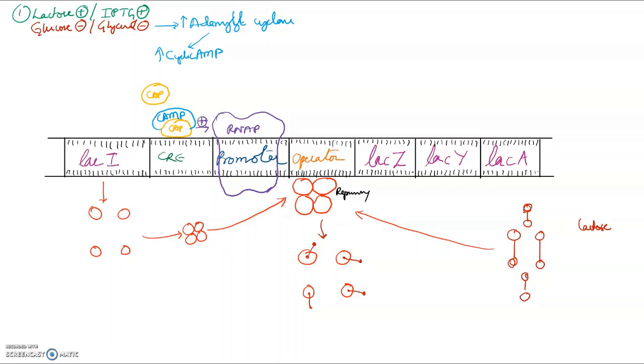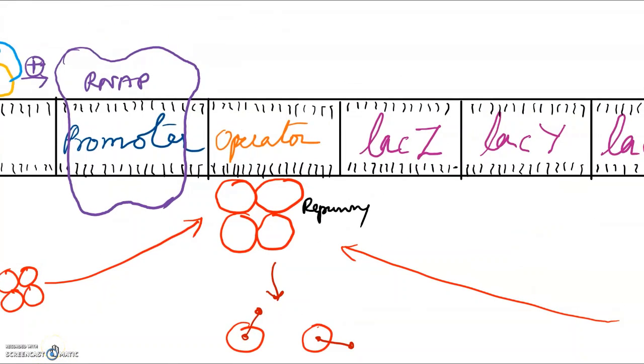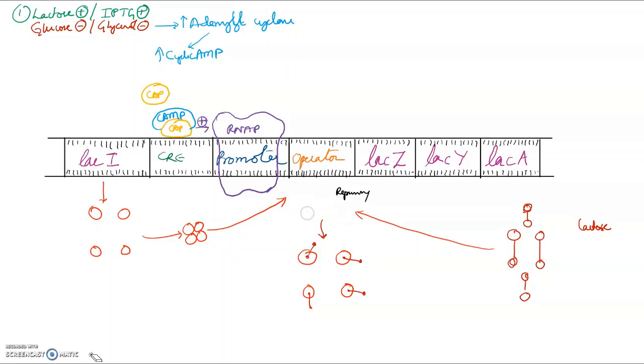This cyclic AMP binds with the catabolite gene activator protein. This CAP complex binds to the cyclic AMP response element, which recruits the RNA polymerase to the promoter. Once it attaches, the repressor is gone, and RNA polymerase will start synthesizing the RNA for LAC Z, LAC Y and LAC A.